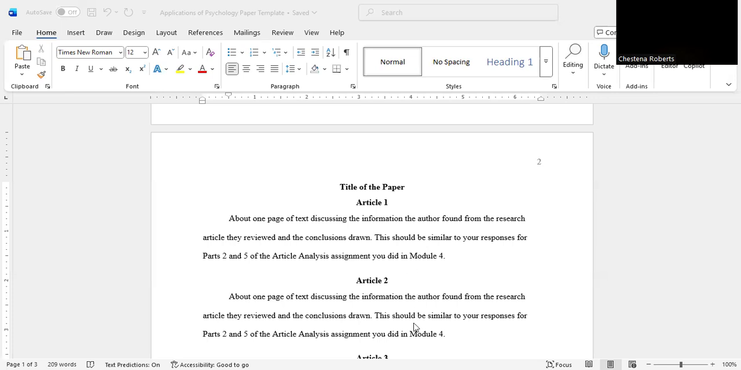Again, I will recap. Please do not turn in this template with this writing that you see here. Make sure you remove that writing and put your actual article discussion there. Application section, the same thing. Remove the prompt and put your writing. You can leave the titles there. You want to put the actual title of your paper. You can have Article 1, Article 2, Article 3, and then application to psychology would be fine.